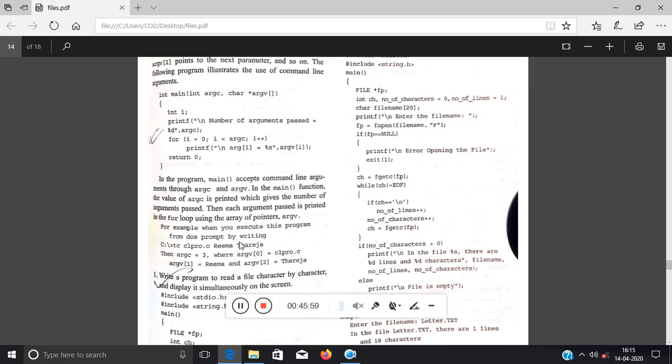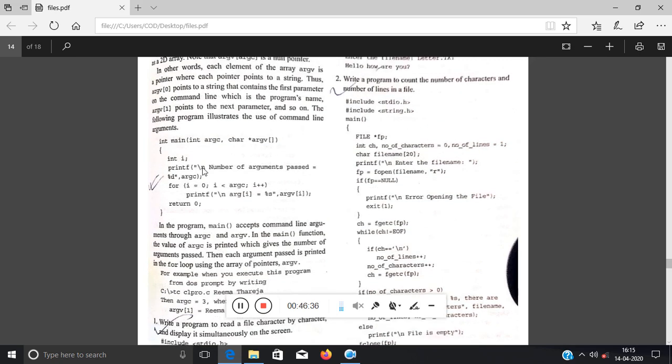Got my point? So argc specifies the number of arguments including the name of the file you are running. Okay, now you can pass file names over here. So clpro.c rima thareja, these are 3 arguments I am passing, so argc will have value 3, argv[0] will hold the file name in which the program is written, and argv[1] will store rima, and argv[2] will store thareja. Clear? So main will accept this input from the command line.